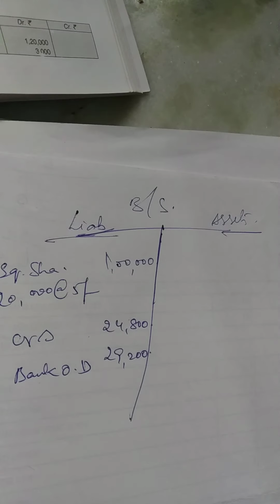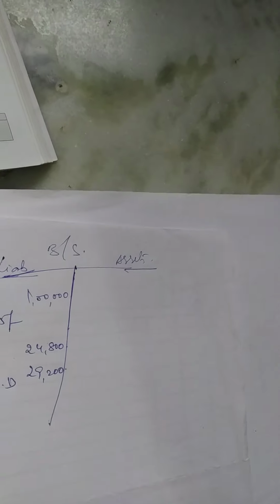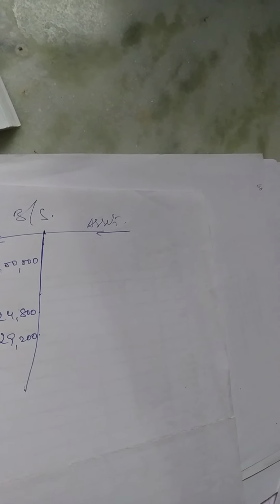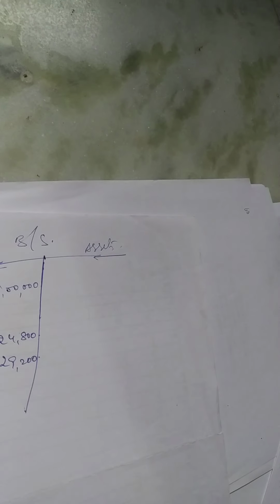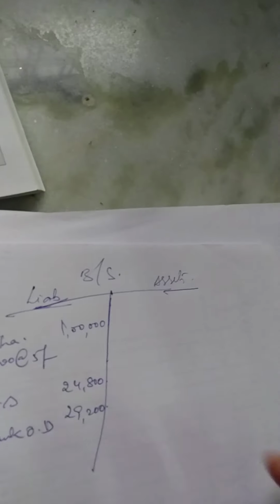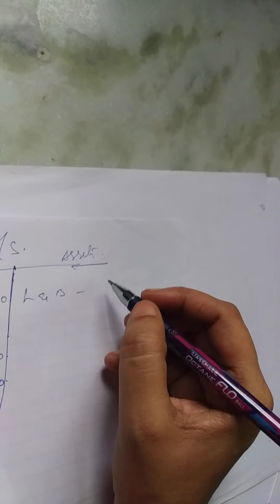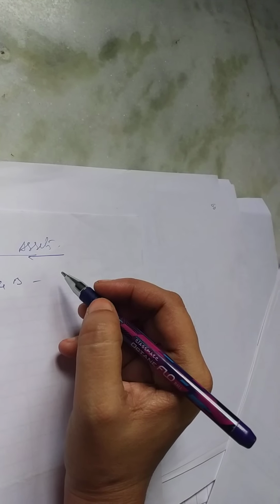Coming to the asset side. What are the leftover assets? He has given you stock, land and buildings. Straight away he has given the value, how much has he given?